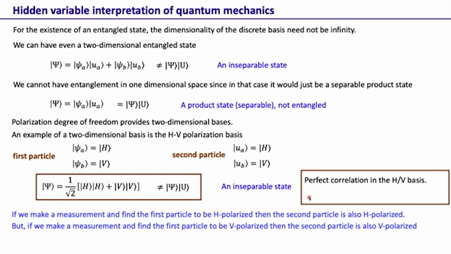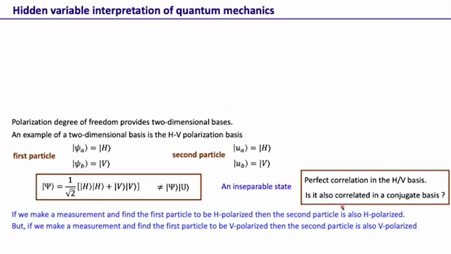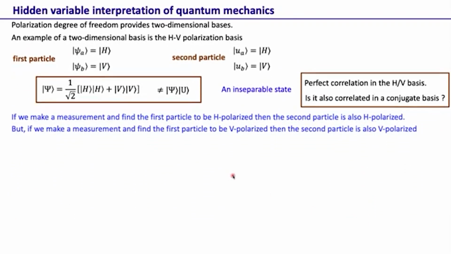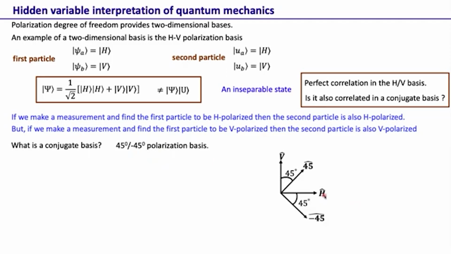This was the same as what we did in the EPR case, where we found the perfect correlation in the momentum basis. Then we ask the question, is there a conjugate basis here? In order to answer that question, we have to ask what is the conjugate to the horizontal vertical basis. We know that a conjugate to this basis is the 45, minus 45 degree polarization basis.